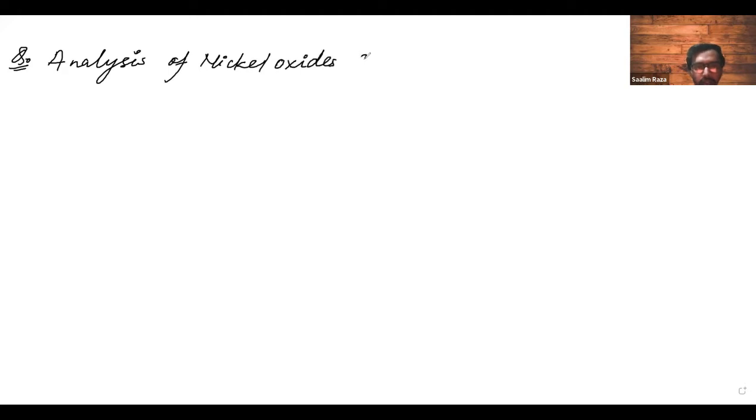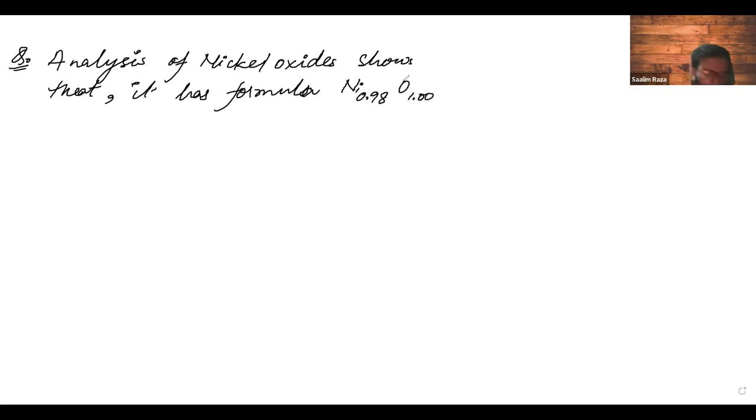The question is, analysis of nickel oxide shows that it has formula Ni 0.98 and O 1.00.